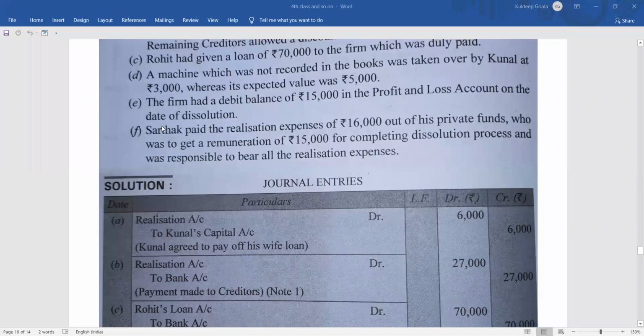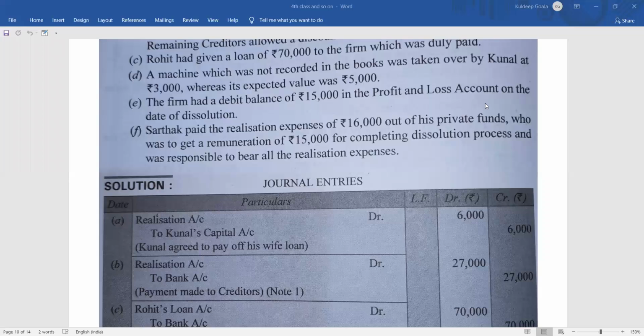Then coming to the next one: the firm had a debit balance of 15,000 in the profit and loss account on the date of dissolution. That means the profit and loss account was showing a debit balance, that means a loss. So how will the loss be transferred? Obviously, it is showing a debit balance, so you have to close it by crediting.